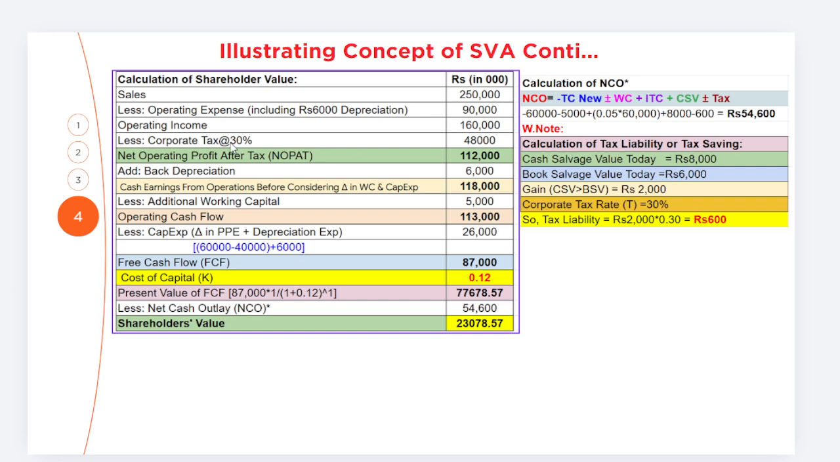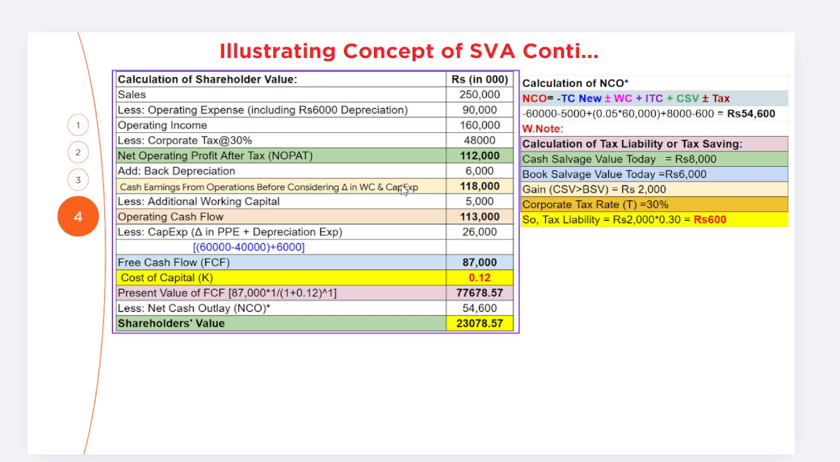Less corporate tax of 30% on this operating income. So this is 48,000. So net operating profit after tax, NOPAT, is 1,12,000. Again we have to add back depreciation, the reason is that we are going to find the free cash flow here. So 6,000. So cash earnings from operation before considering the change in working capital and the capital expenditure.